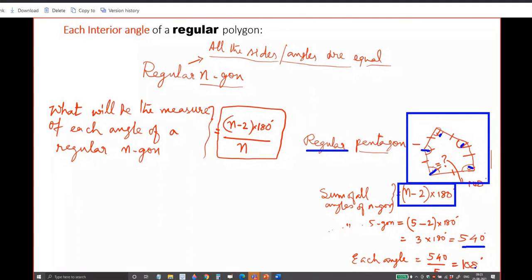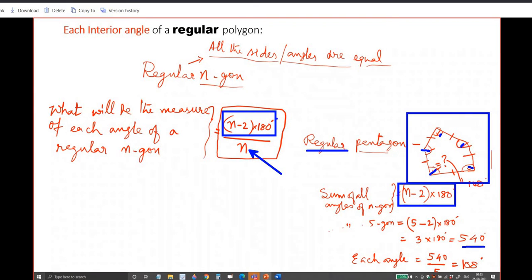Is it okay? Yes, sir. So each angle will be 108. The method I am using is the sum of all the angles divided by the number of sides. This n stands for what? Number of sides. And the numerator stands for what? Total of all the angles.